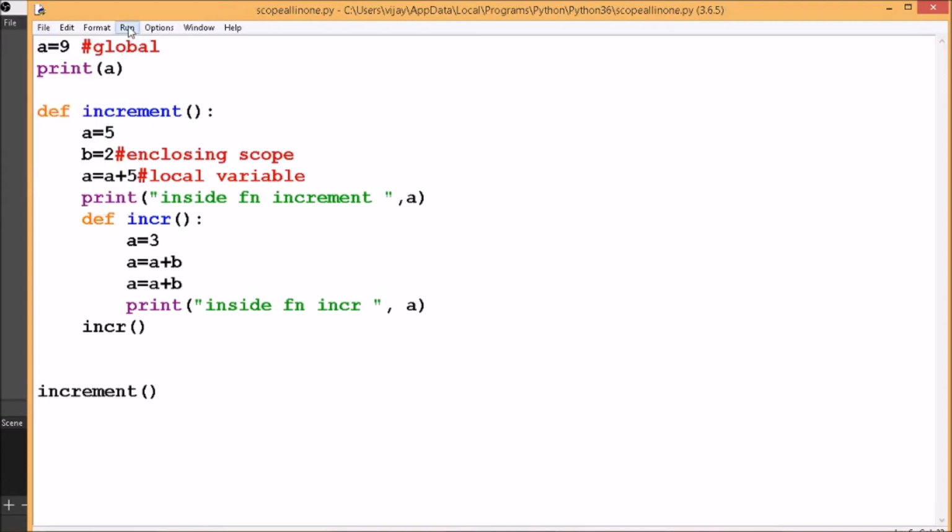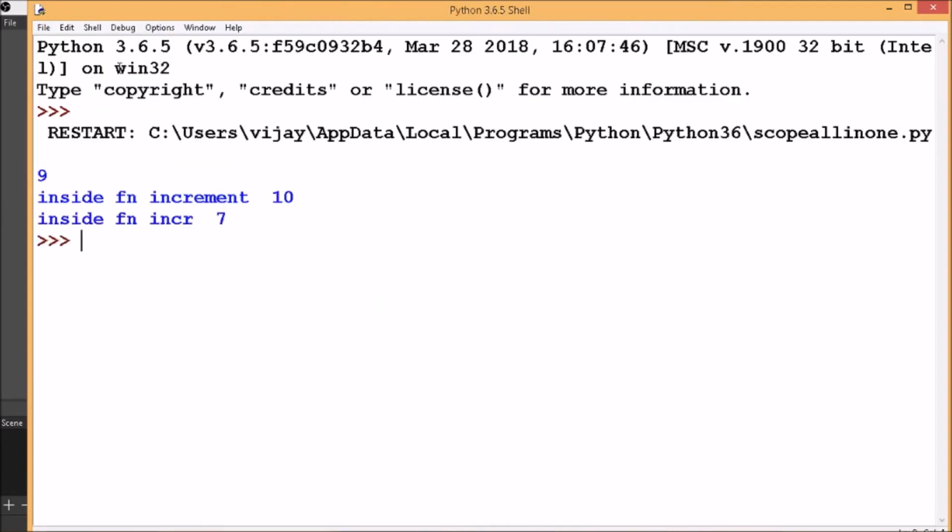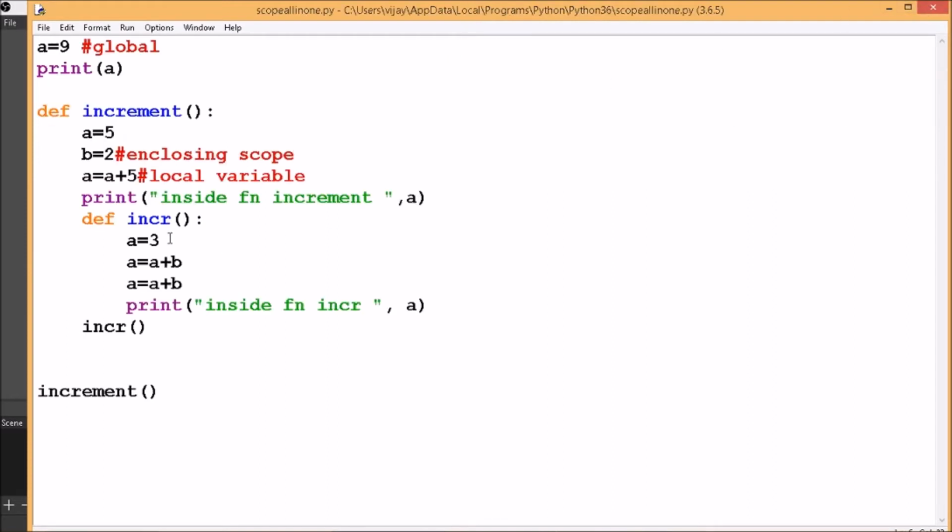Save. This time it's giving 7 because the value of B is 2, and we are incrementing the value of this variable A, the local variable A, 2 times with the value of B, which is 2. So 3 plus 2 is 5 and 5 plus 2 is 7.